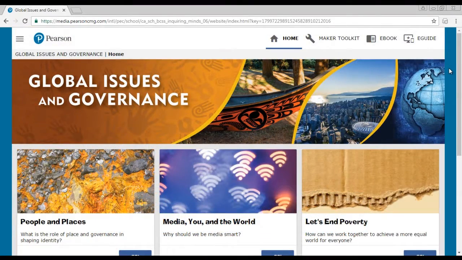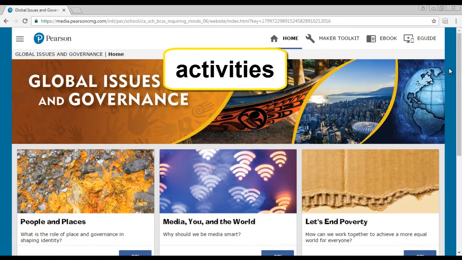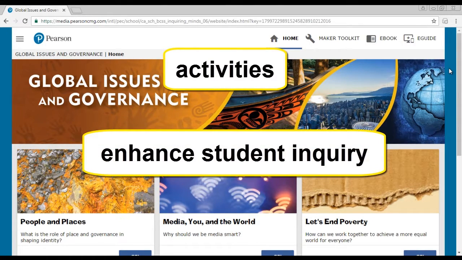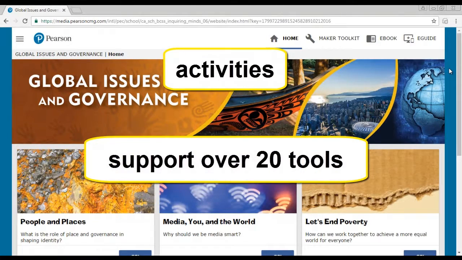At the top of the page are links to other resources, including the Maker Toolkit, the ebook, and the Teacher e-Guide. The Maker Toolkit contains a selection of activities and digital tools. The activities are designed to enhance student inquiry, as well as provide support for the ADST, Applied Design, Skills, and Technologies competencies and learning standards, and include instructions on how to use the tools.